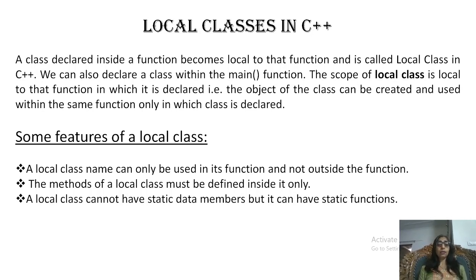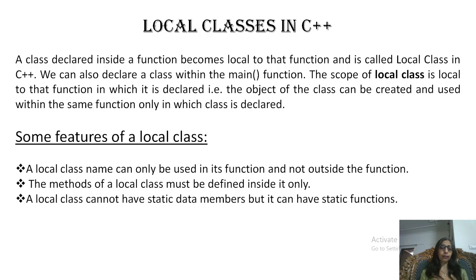A local class cannot have static data members, but it can have static functions. Because if we define some static data members inside a local class, it violates the rule.